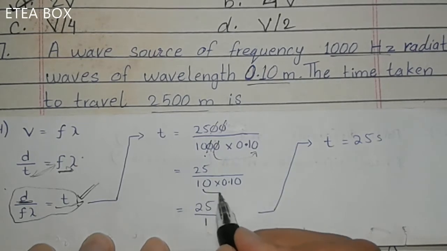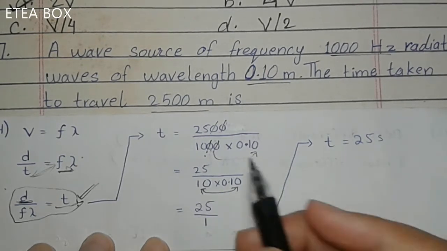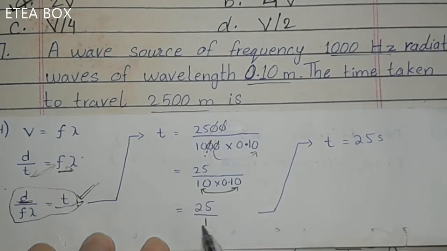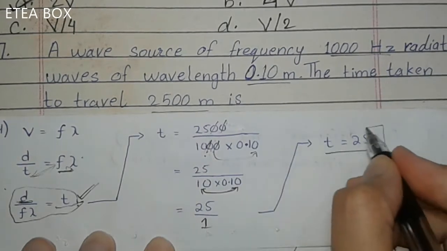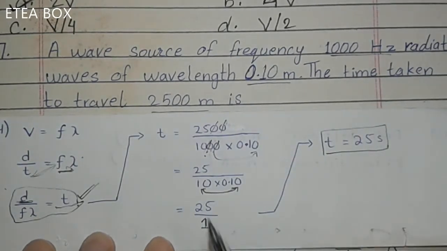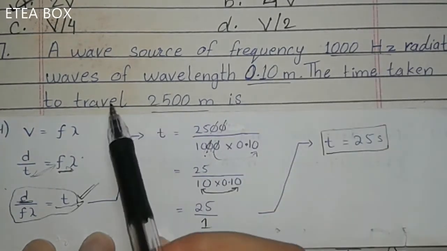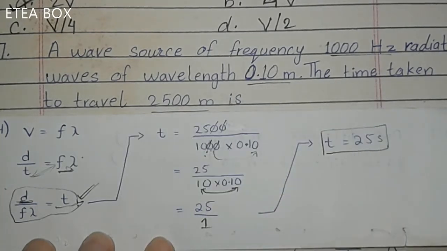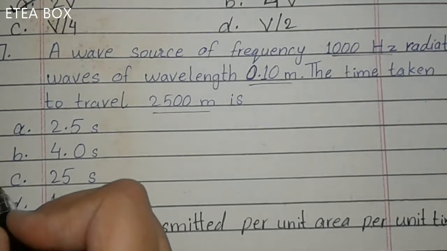Now if you multiply these 2, the first step is to cancel this 0. The second step is to multiply these 2, so you will get 1. Now 25 divided by 1, so you will get time is equal to 25 seconds. Now a wave source of frequency 1000 Hz radiates the wavelength of 0.10 meter. The time taken will be 25 seconds. So look here, option C is correct.